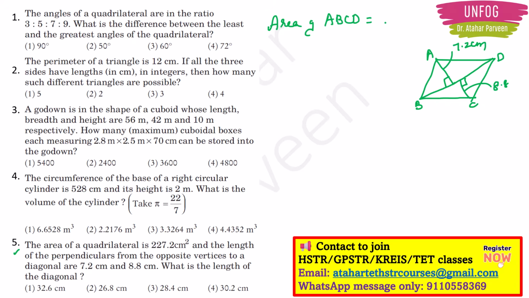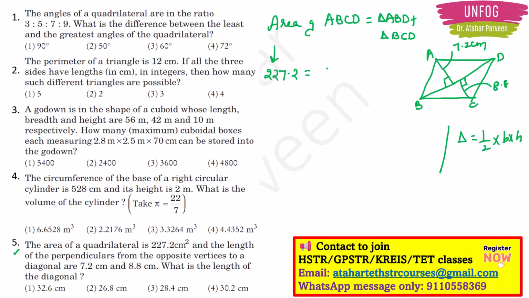So area of quadrilateral ABCD will be equal to area of triangle ABD plus area of triangle BCD, right? Correct, right? But then what is the area of triangle? That is half into base into height, right? So that I will write here. So here they are given in the question, the value is 227.2.